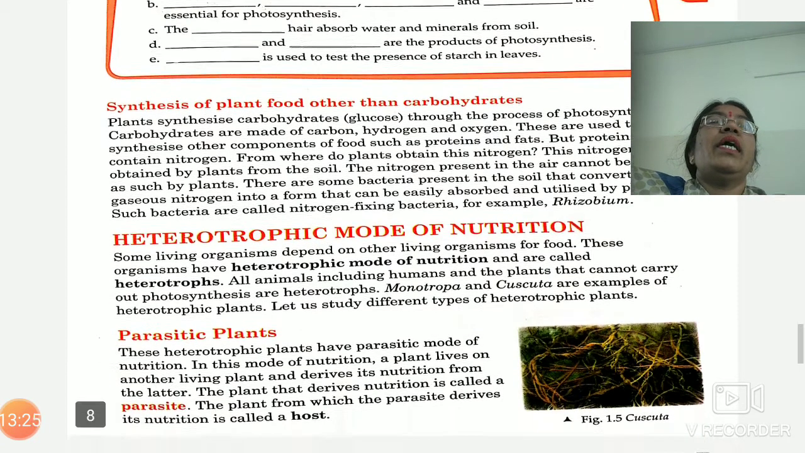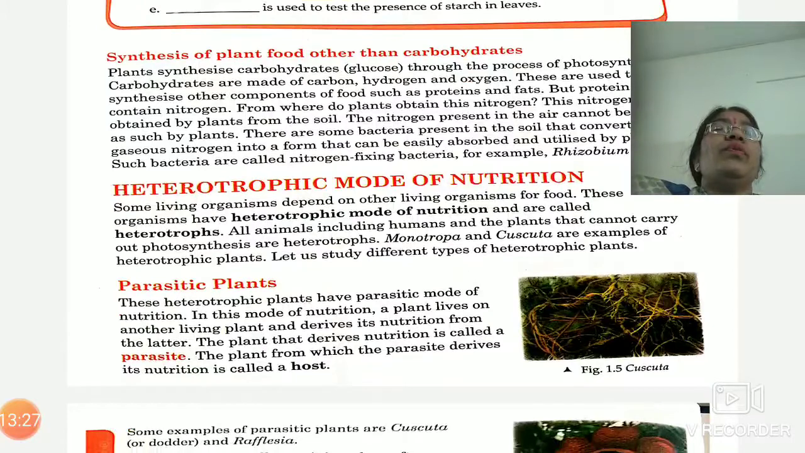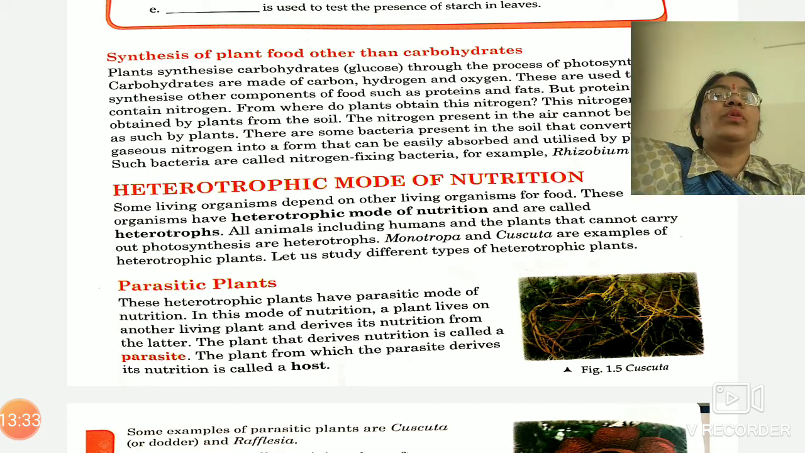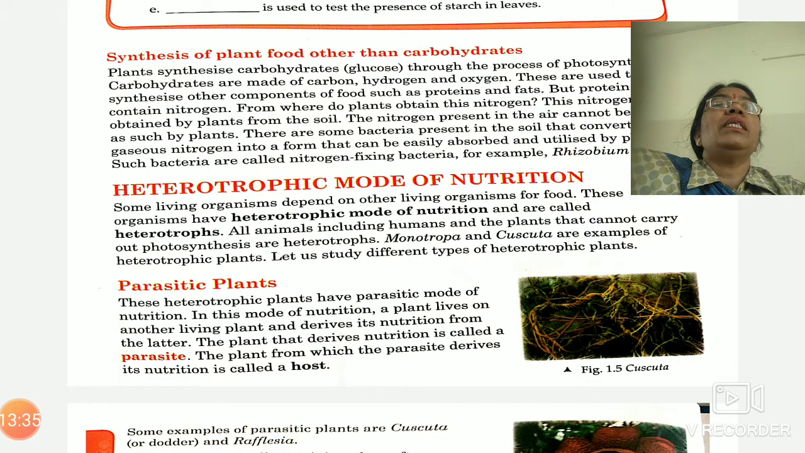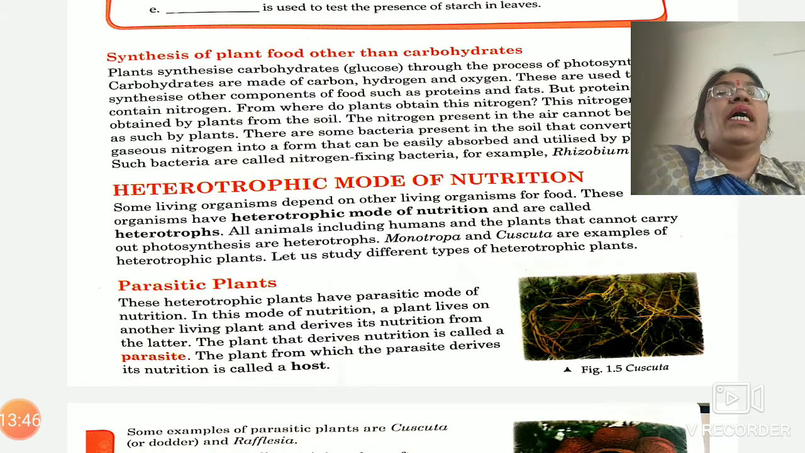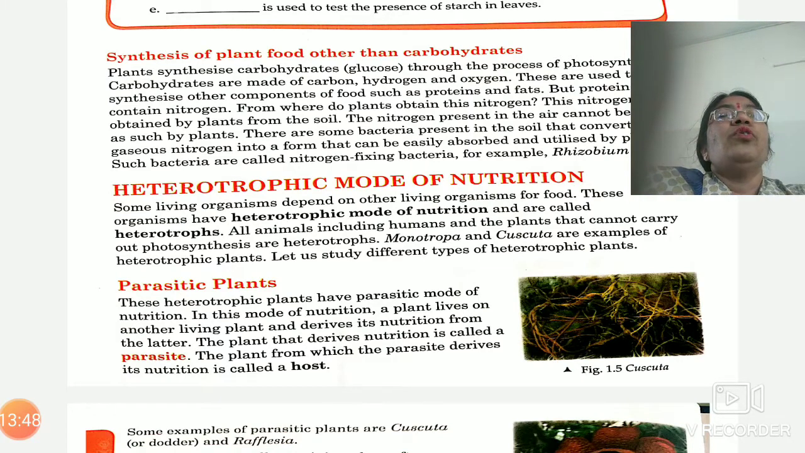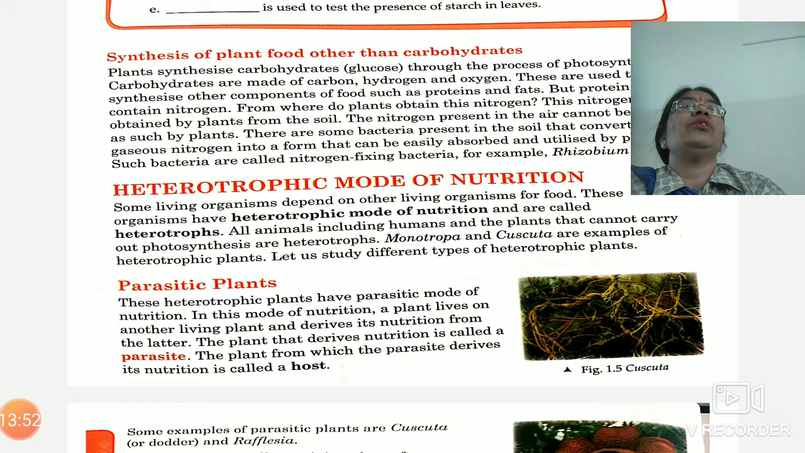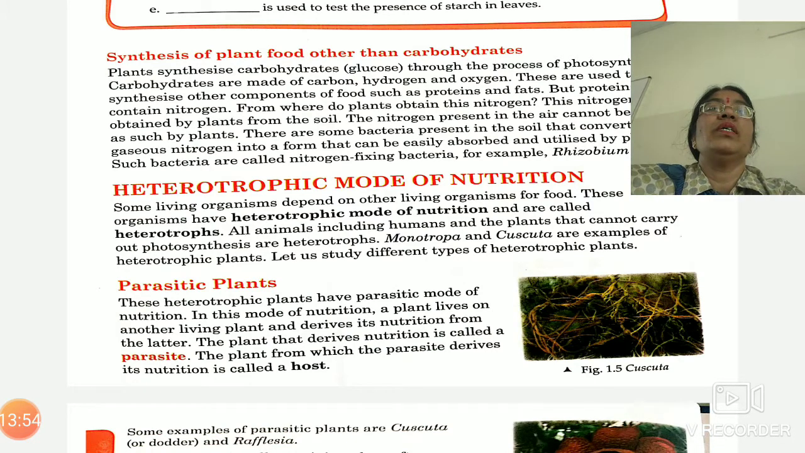Now, we are reading the heterotrophic mode of nutrition. All of you know that heterotrophic mode of nutrition is found mostly in all animals, but still there are some plants which also show heterotrophic mode of nutrition, because either they cannot synthesize food in themselves, or they are lacking some nutrients. To fulfill the deficiency of these nutrients, they show heterotrophic mode of nutrition.